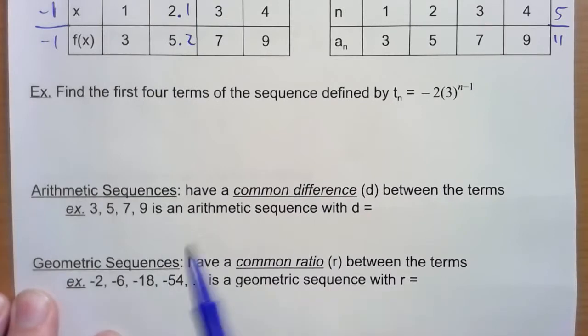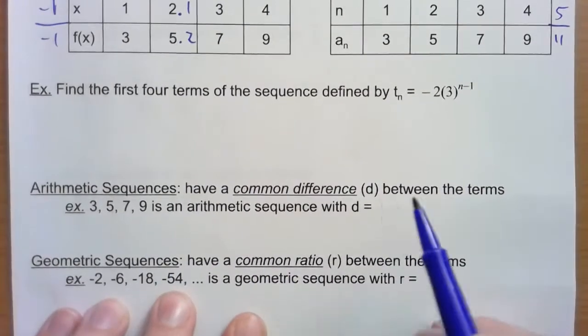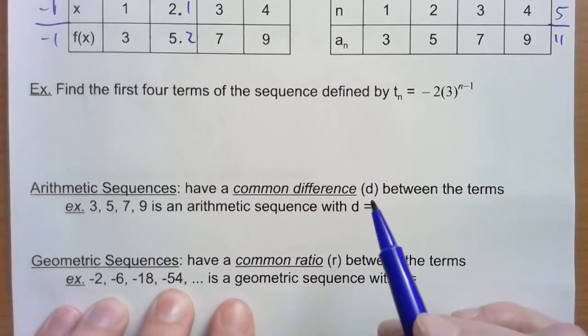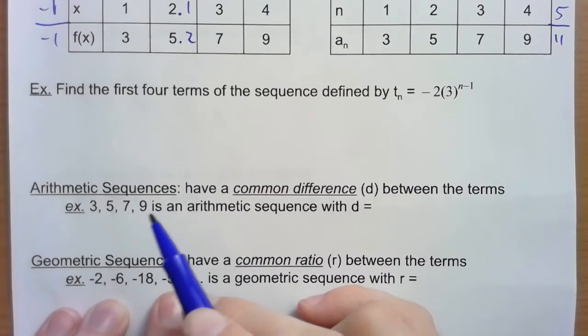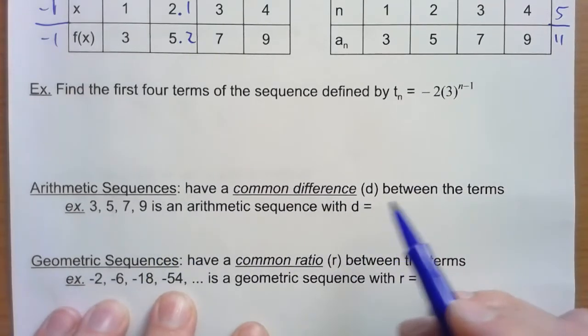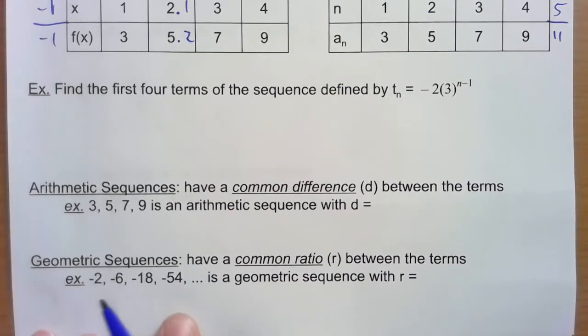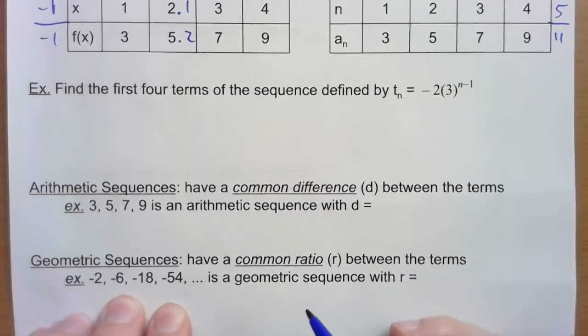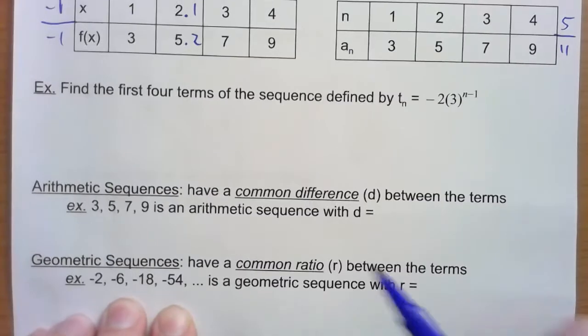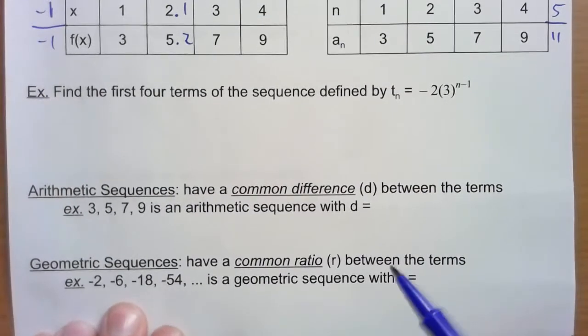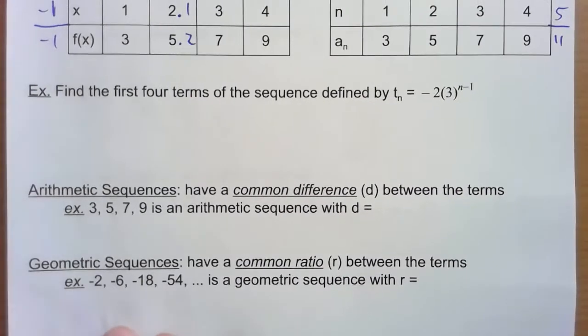Take a look at that, see if that makes sense to you, and see if you have any ideas. Take a guess for the 3, 5, 7, 9 that we were just doing. Take a guess what the common difference, what the d might be. And then for this sequence right here, just take a wild guess what the common ratio, the r, might be. So take a look at these last few things on the page, and you go ahead and give those a try.